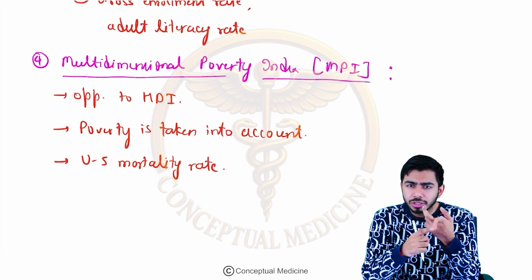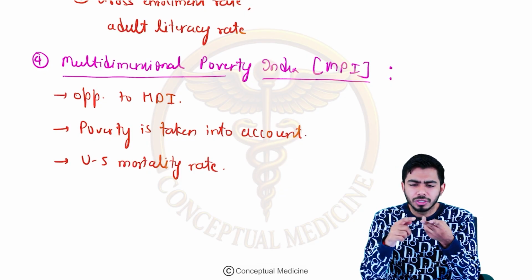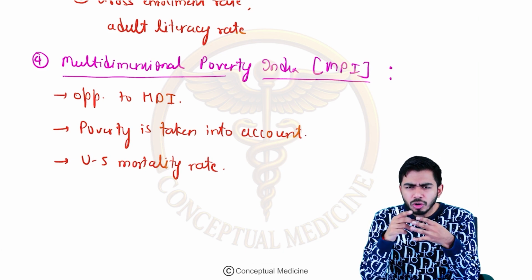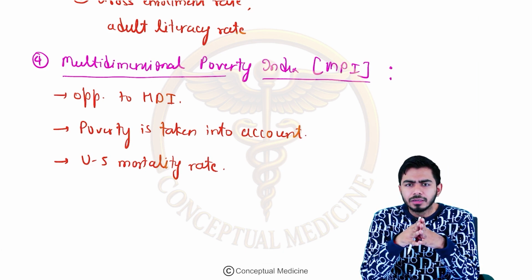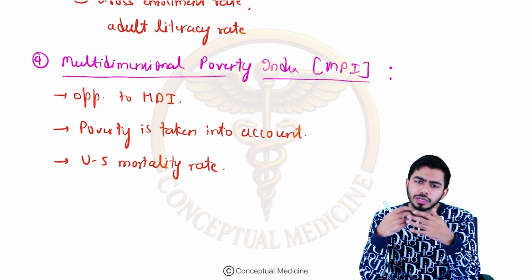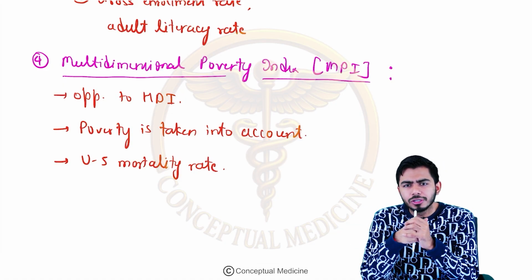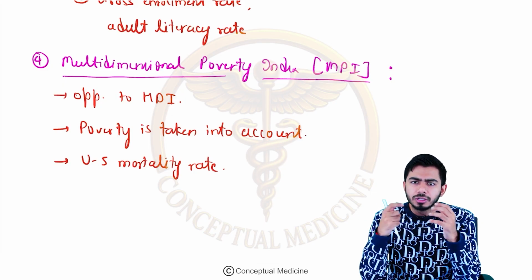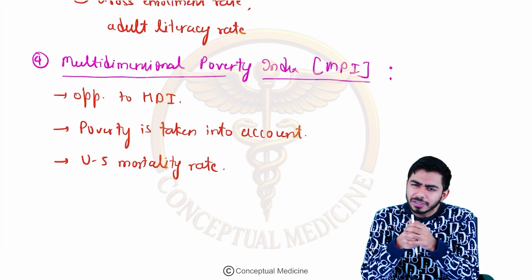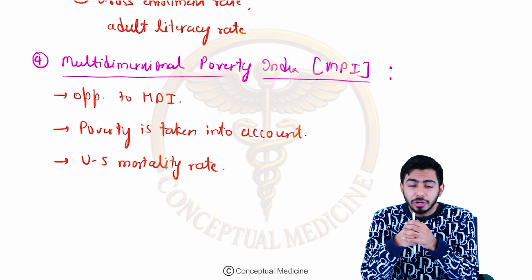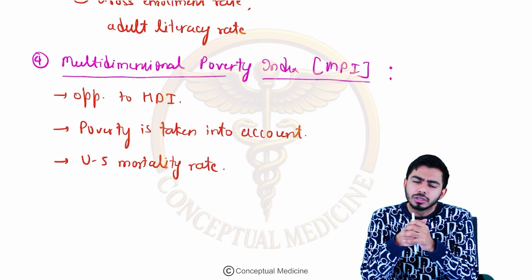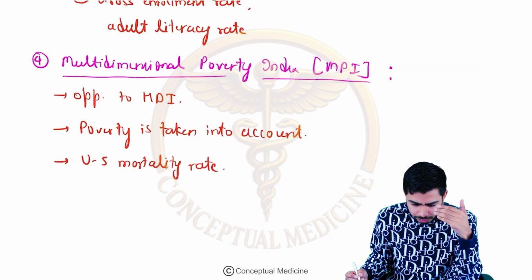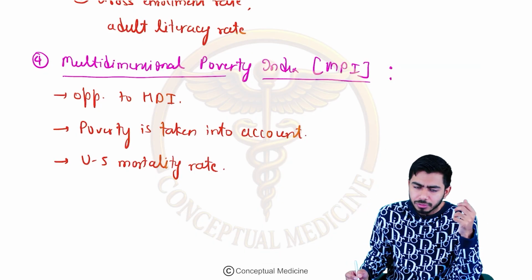So due to the malnutrition, due to kwashiorkor, marasmus and all of these things, due to the improper care and treatment, where the death could have been prevented also in the poverty regions. Those kinds of deaths might not be prevented because of improper healthcare facilities, or not having access to good healthcare. So that is the basic thing. That's why under 5 mortality rate is taken into account in the multidimensional poverty index.